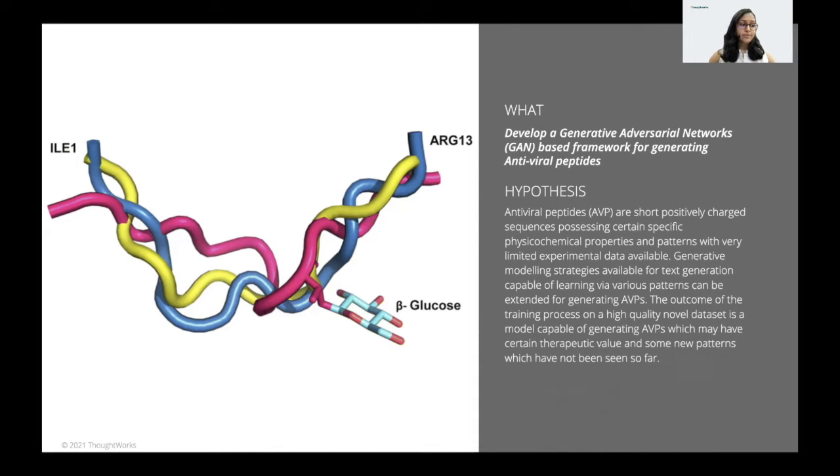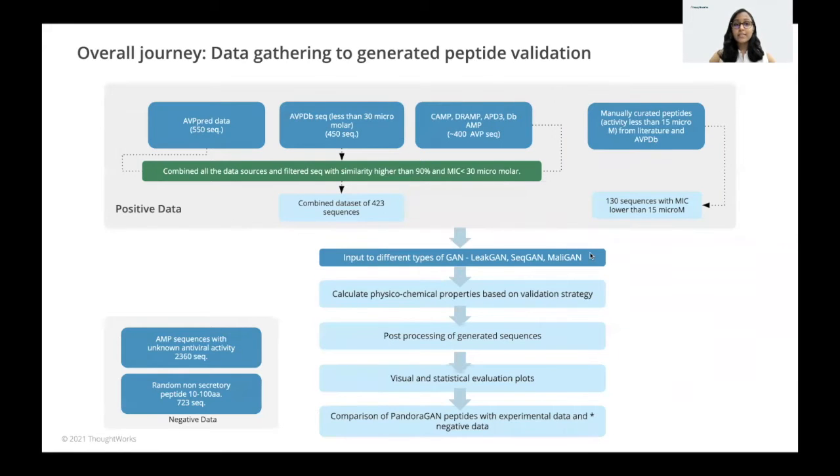We use a GAN which has been very successful in both image and text generation. The idea is to learn from the underlying patterns and structure and generate following these patterns and structures. The generated AVPs may have some therapeutic values and some new patterns which may not have been seen so far. This slide shows the overall journey right from the data gathering to the validation of the generated peptides.